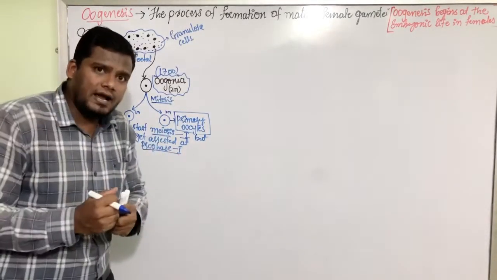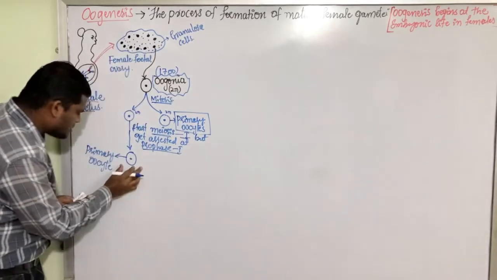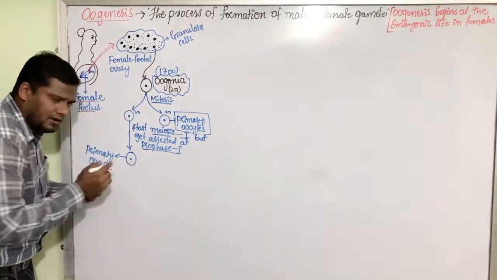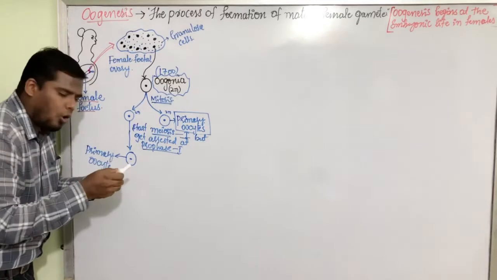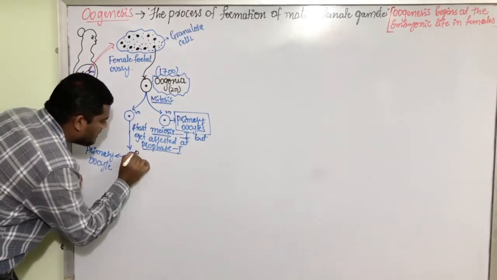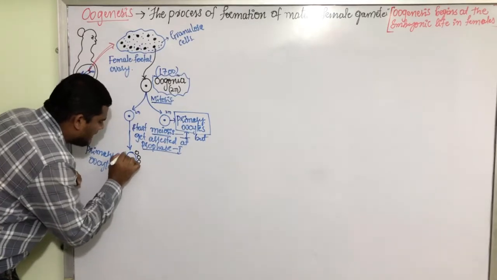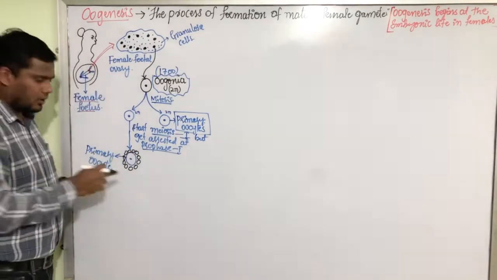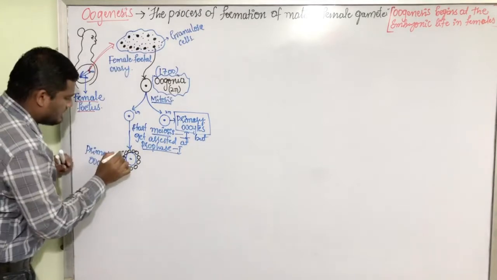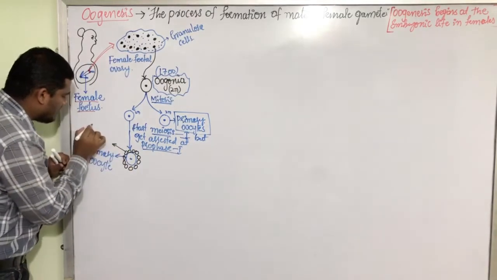After getting arrested, suddenly this primary oocyte starts collecting all the granulosa cells around it. It starts assembling all the granulosa cells around it. They are all the granulosa cells.